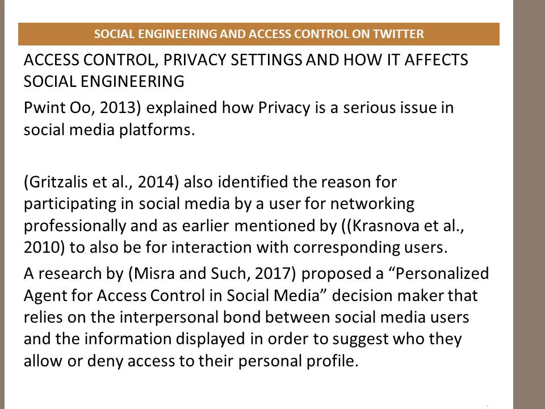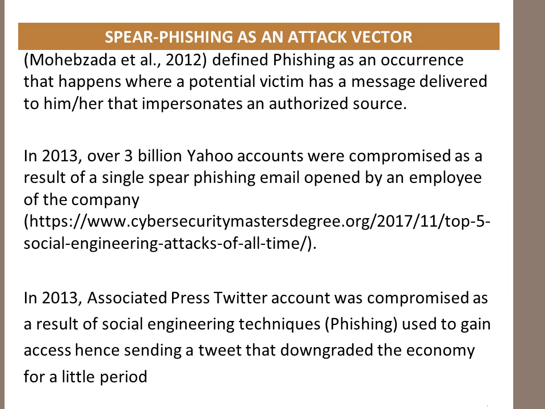Access control over the years has proven to be one of the silver bullets in stopping social engineers. However, social engineers have evolved. They make use of mutual friends. They create and clone accounts of mutual friends in order to follow their targets. And this still further helps them gain as much information as they would probably get if the access control was denied or accessed. One of the biggest attack vectors for social engineering is the spear phishing attack.